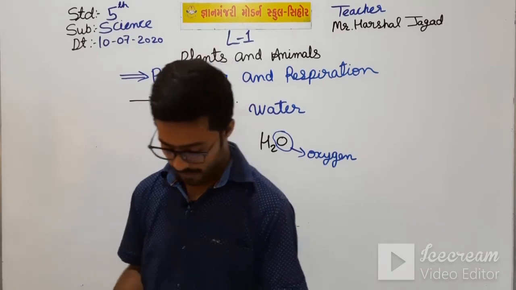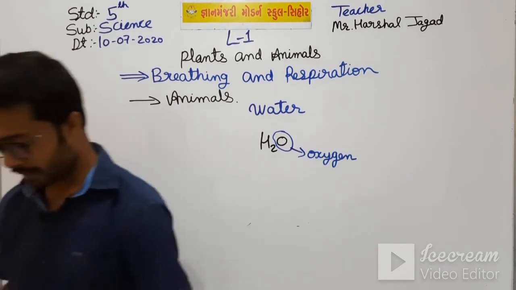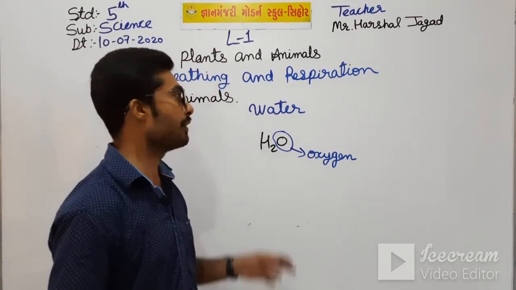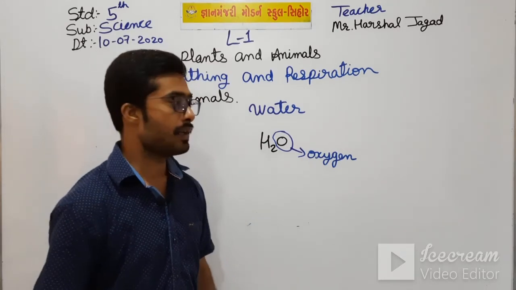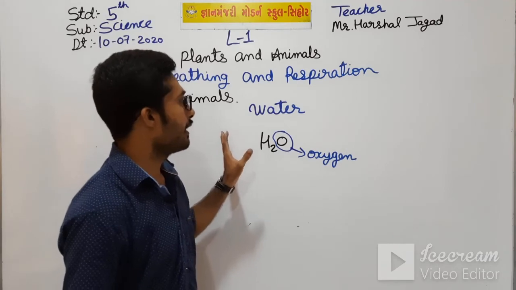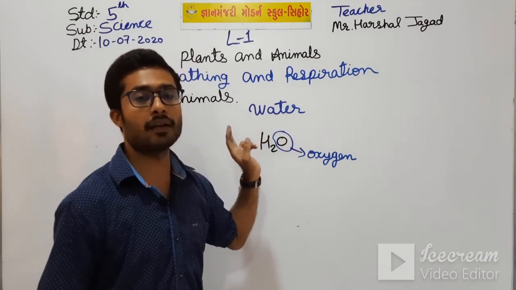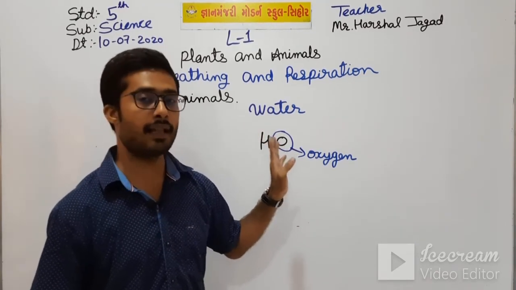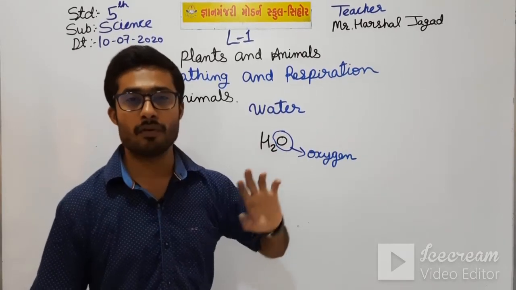So aquatic animals. What is aquatic animals? We talk about that. The animals which live in the water are known as aquatic animals, and they inhale the oxygen from the water only, the oxygen which is dissolved in water.